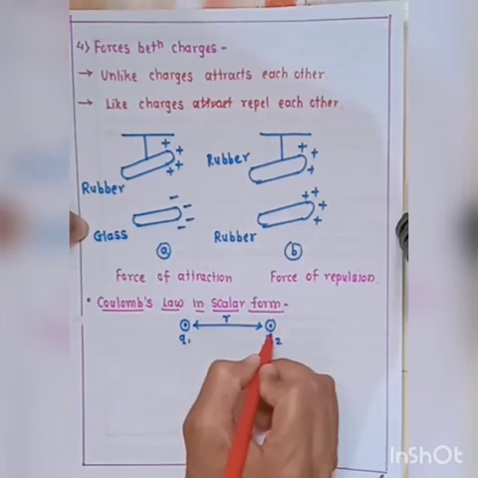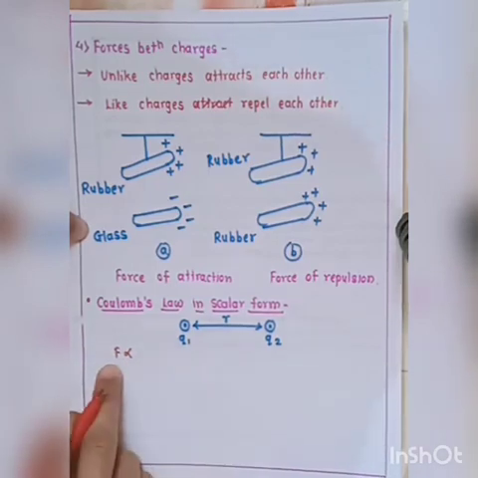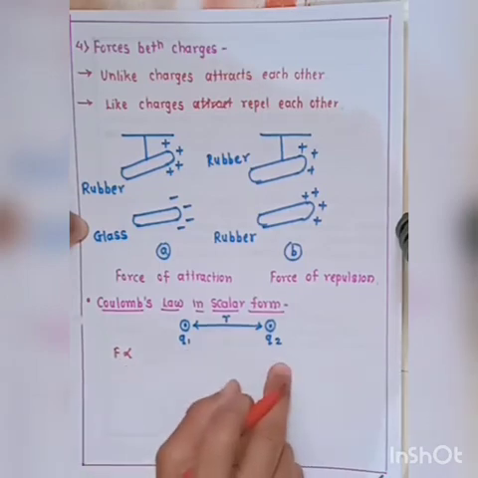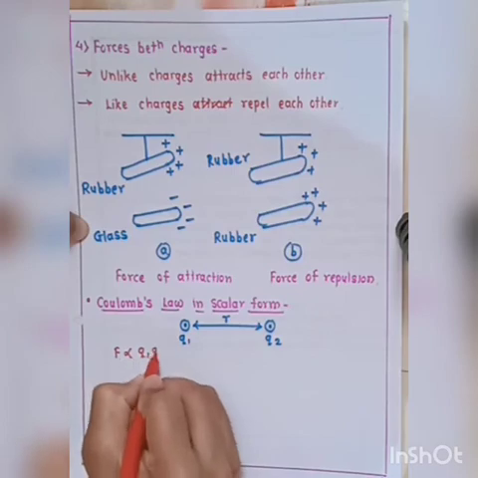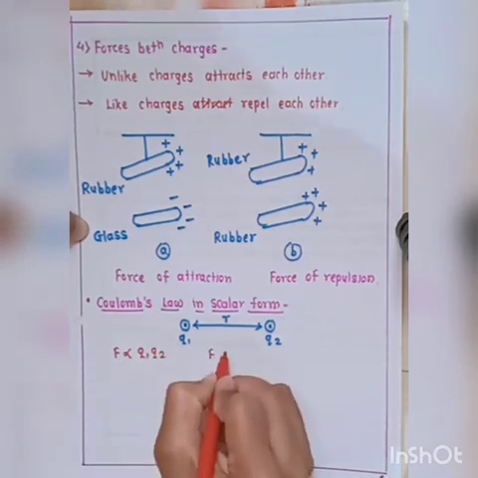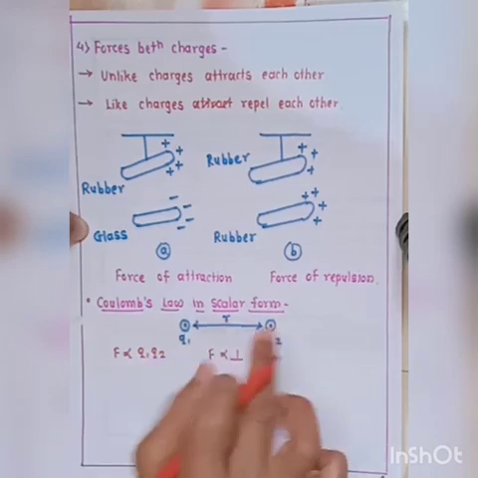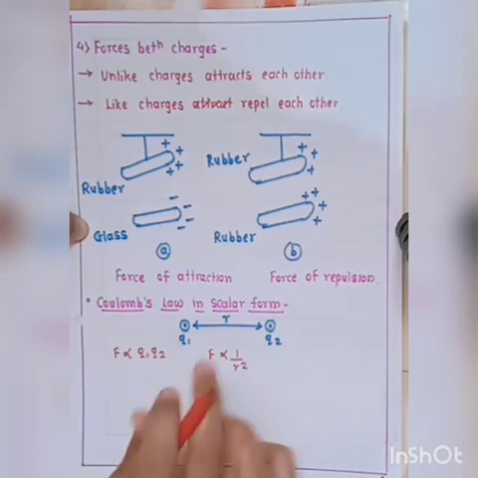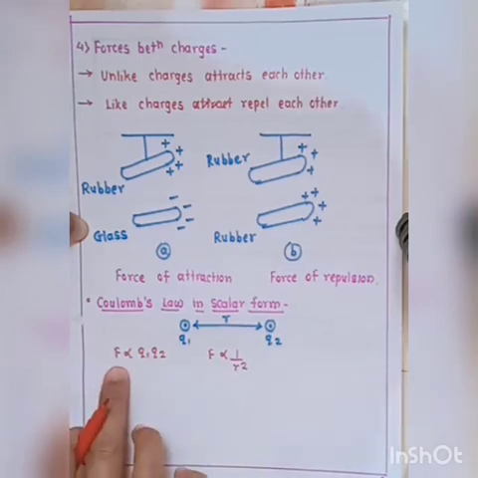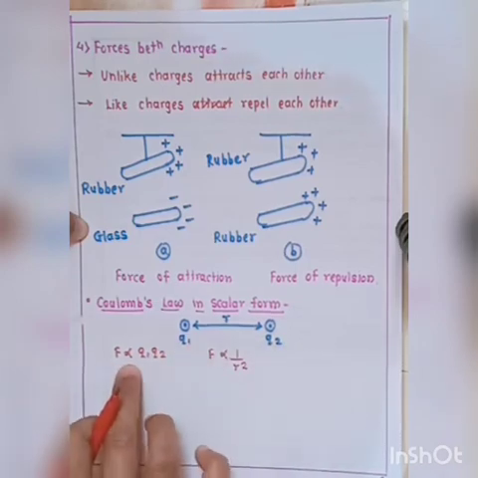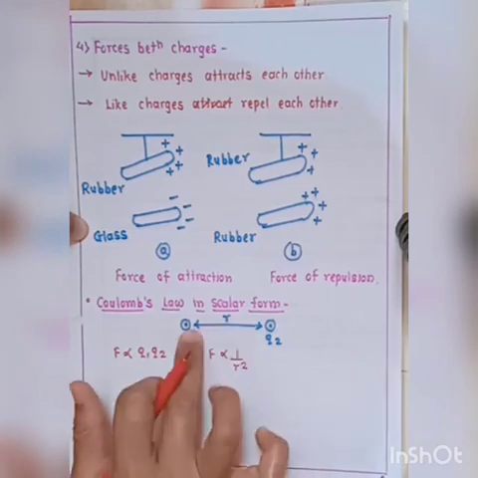If two point charges are separated by a distance small r, then the force of attraction or repulsion between them is directly proportional to the product of the magnitude of the two point charges, that is Q1 Q2, and inversely proportional to the square of the distance between them, that is r square.